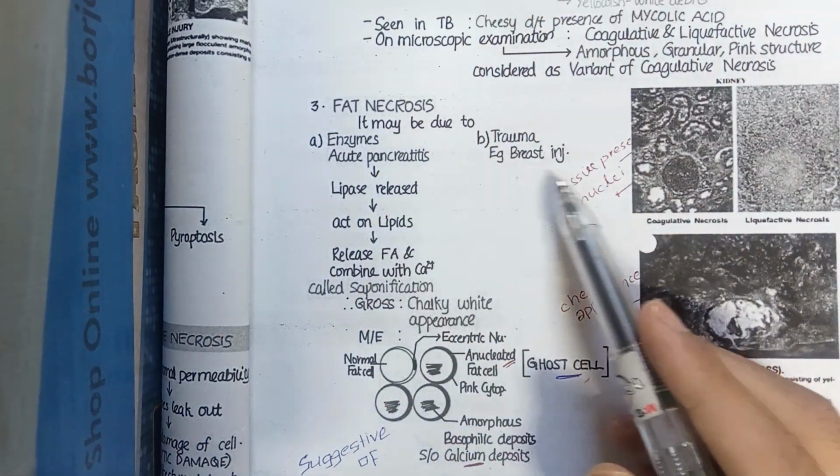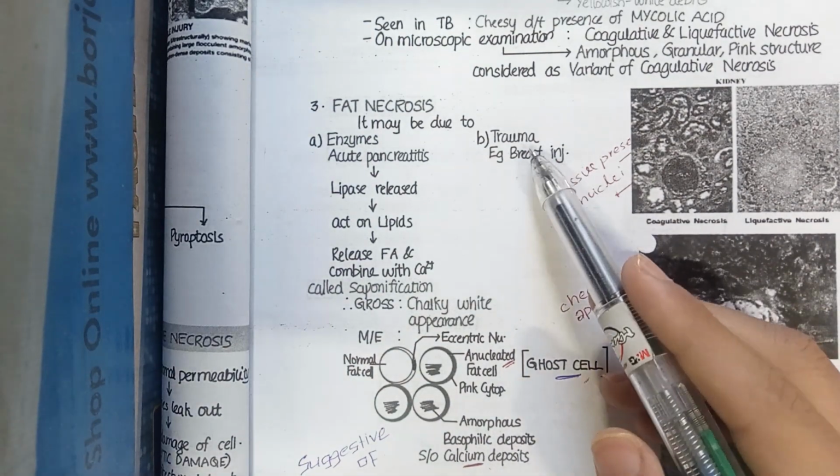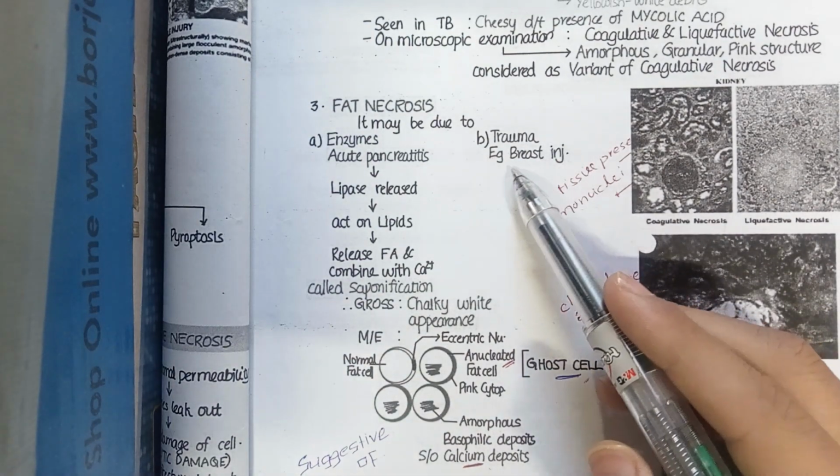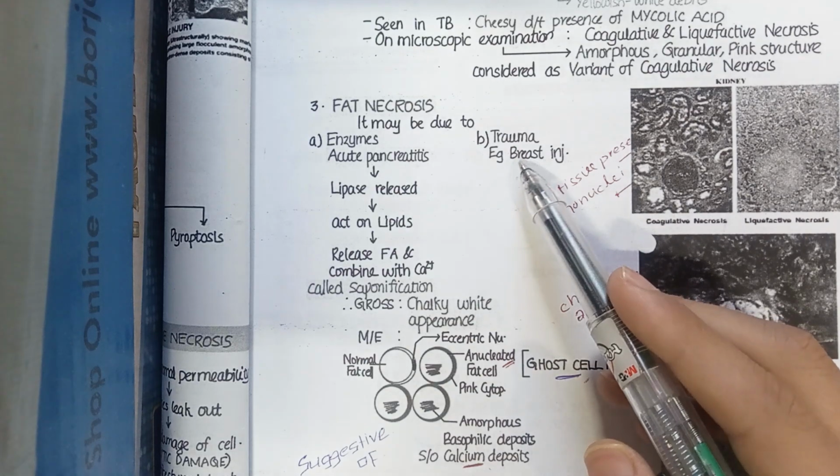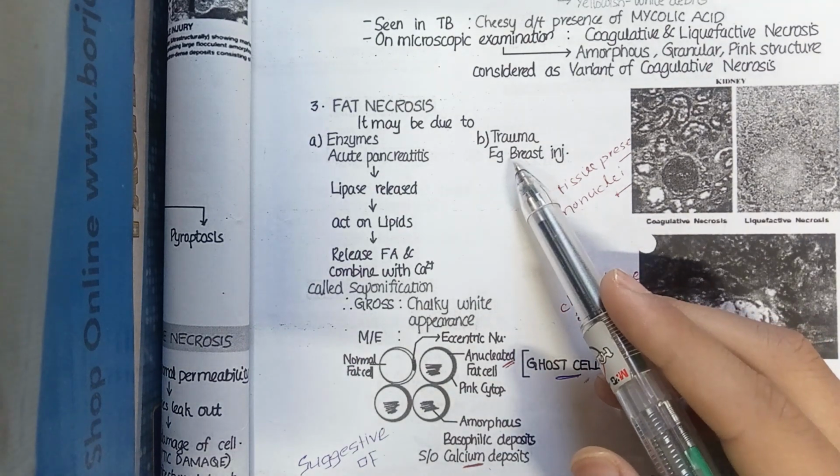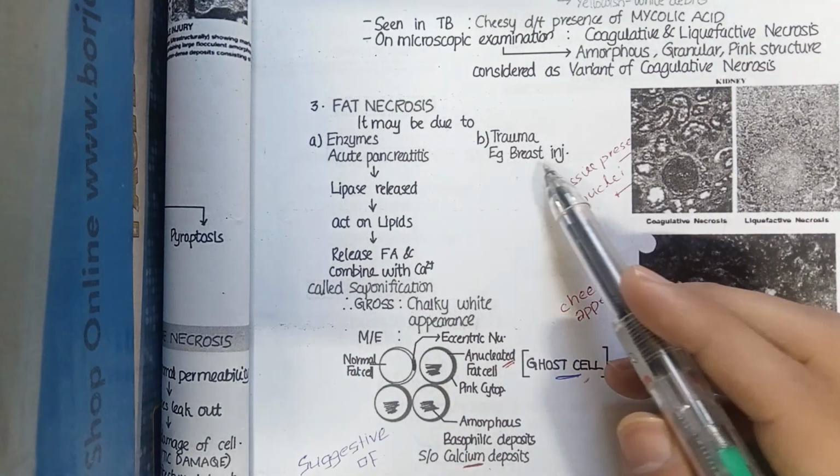Fat necrosis also happens due to trauma. Trauma of what? Trauma of the breast. When breast trauma occurs, it is also a classic example of fat necrosis.